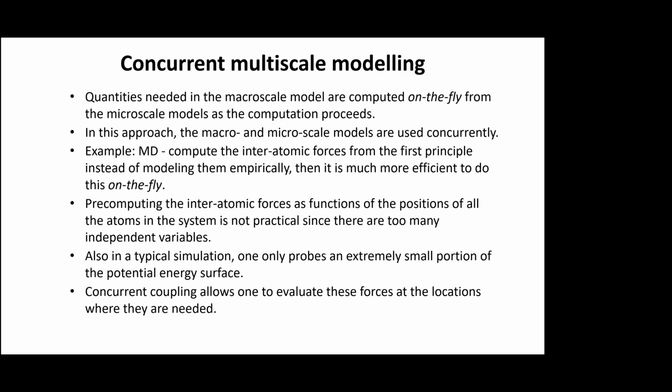So for example, you want to do interatomic forces from the first principles instead of modeling them empirically. In such cases, it is more efficient to do the on-the-fly calculation. Pre-computing the interatomic forces as a function of positions, all these things, is too many independent variables. So you may have to calculate for a small portion what is happening there microscopically, average it and bring it up to the macro level.